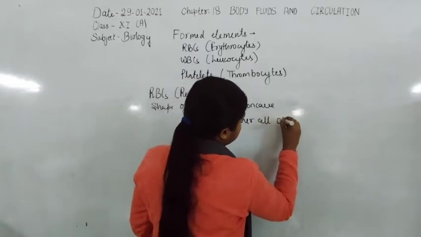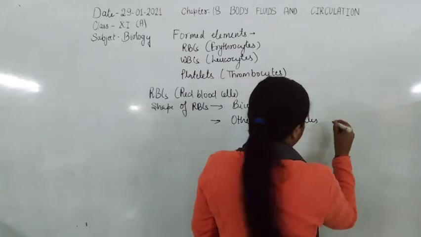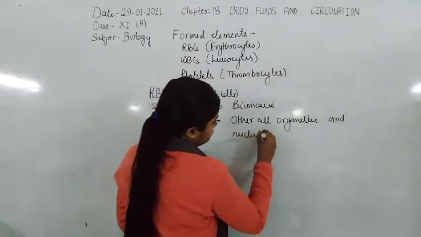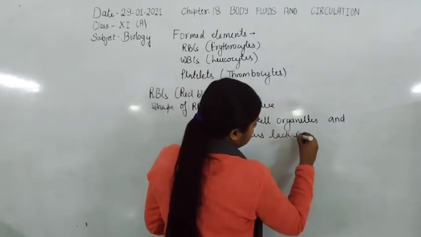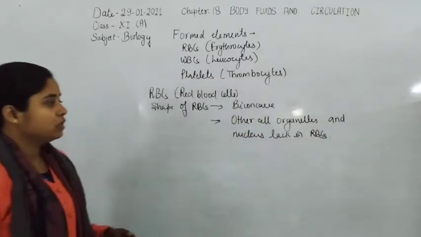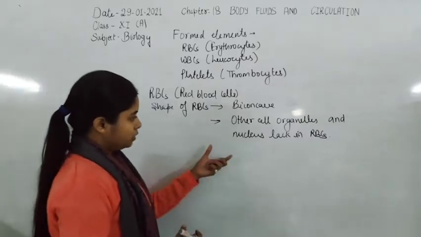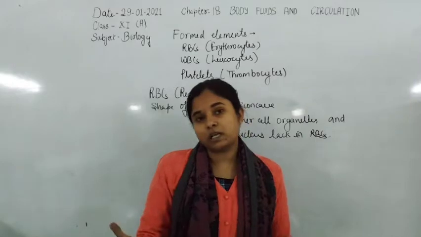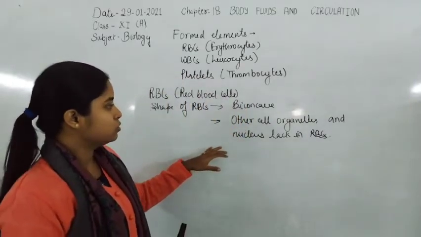The nucleus and cell organelles, for example mitochondria and Golgi bodies, are lacking in mature RBCs.